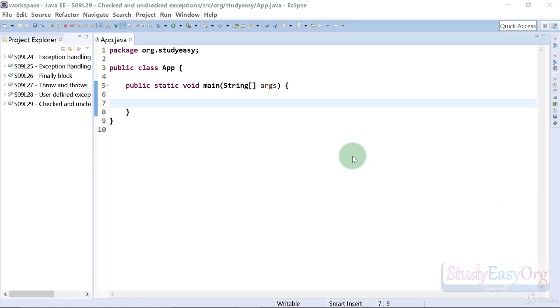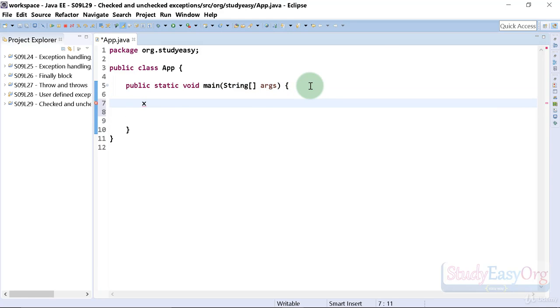Today we will talk about checked exception and unchecked exception. Now in here, as we know, handling an exception is a good thing, because if you don't handle an exception, your application may crash. Now in here, let me give you an example.